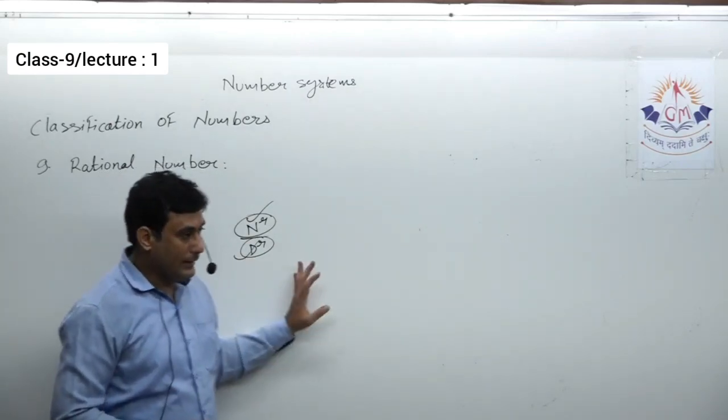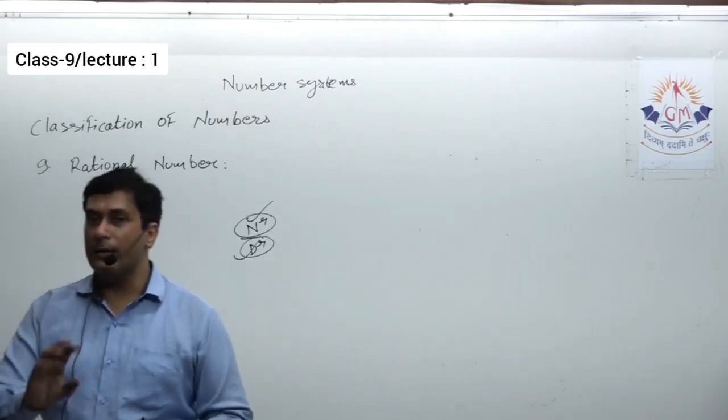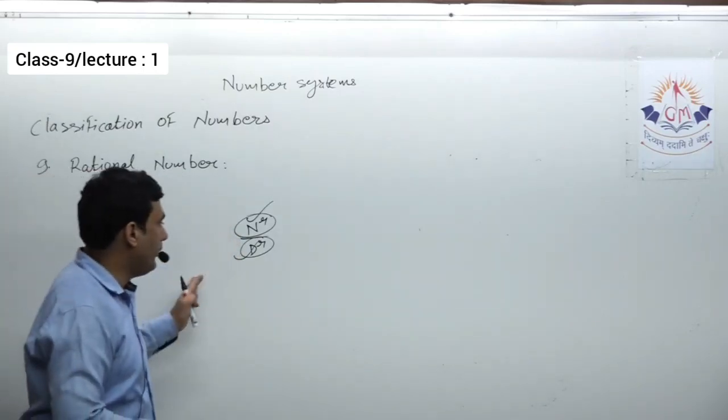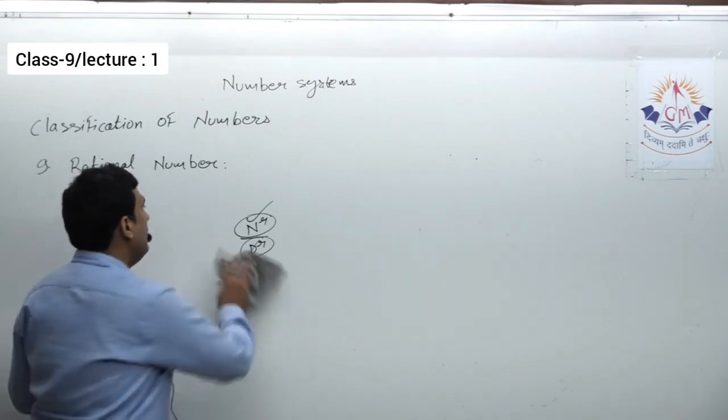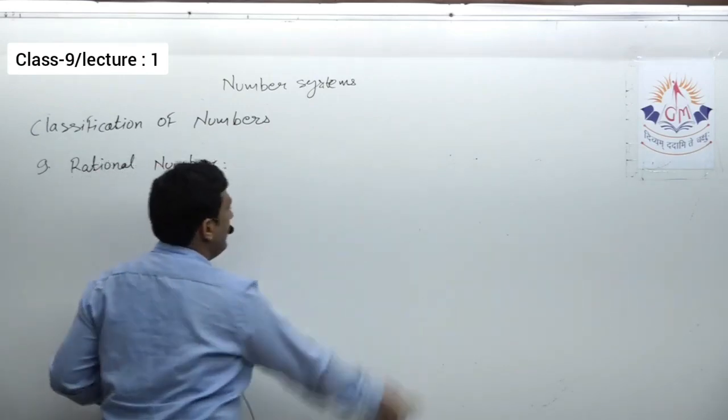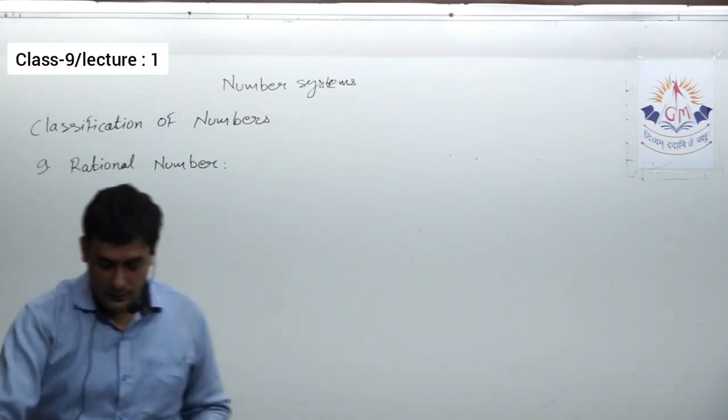Okay, so if it is possible to write a number in this form, that is P upon Q form, something upon something, where denominator should not be equal to 0, then we'll say that number is a rational number.